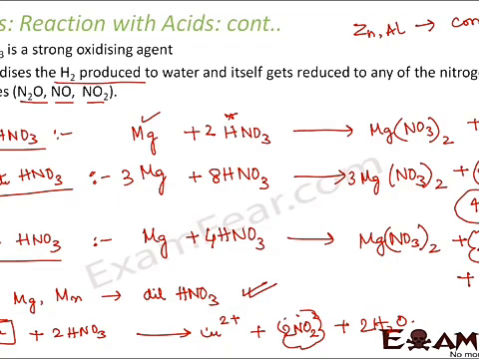So you take the examples of magnesium and manganese. These two react with dilute nitric acid. They also react with moderate nitric acid. They also react with concentrated nitric acid. You take the example of copper. It reacts only with concentrated nitric acid. You take the examples of zinc and aluminium. They do not react even with concentrated nitric acid. So it depends how metals will react with a particular acid. But whenever a metal reacts with an acid, the motto of the metal is to reduce the hydrogen ions to release hydrogen gas. So that's how it happens normally.